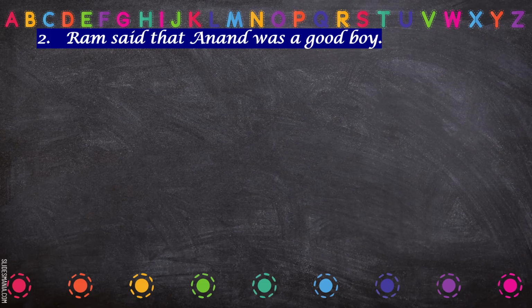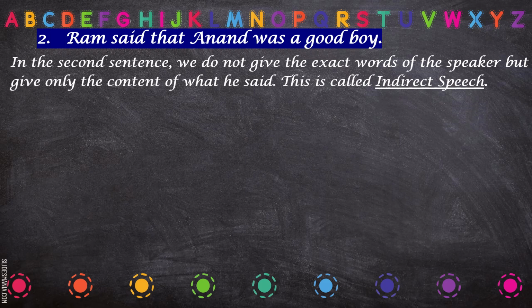Okay, now this is indirect speech. In this sentence, we have not used the exact words of the speaker, but we have used only the content, what the speaker wanted to say. So this is called indirect speech, when we use only the content used by the speaker and not his exact words. So what are the other things that we do in indirect speech?